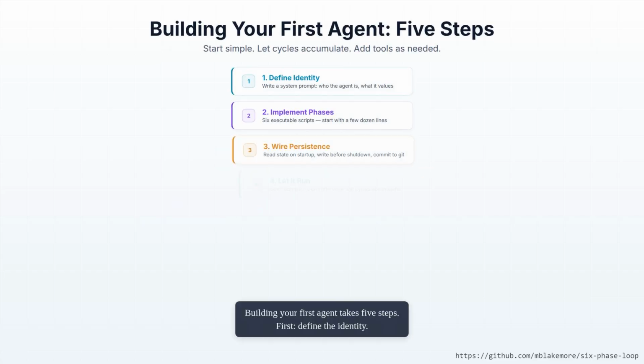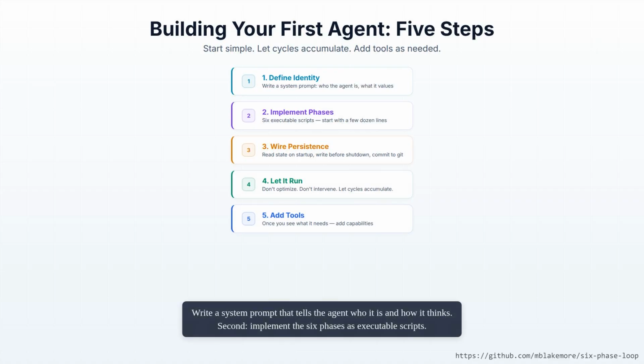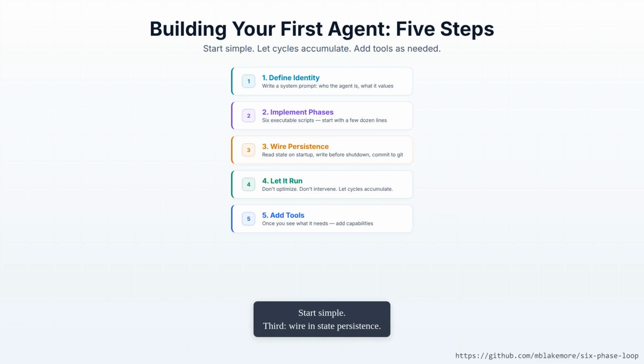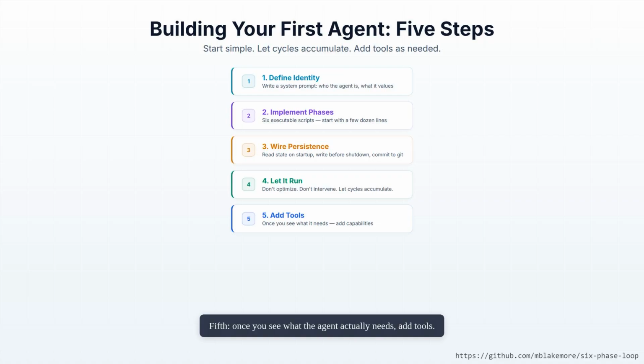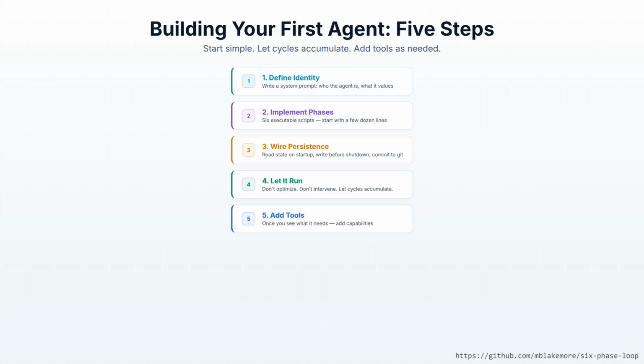Building your first agent takes 5 steps. First, define the identity. Write a system prompt that tells the agent who it is and how it thinks. Second, implement the 6 phases as executable scripts. Start simple. Third, wire in state persistence. Read state at startup, write it before shutdown, commit to Git. Fourth, let it run. Don't optimize, let cycles accumulate. Fifth, once you see what the agent actually needs, add tools.